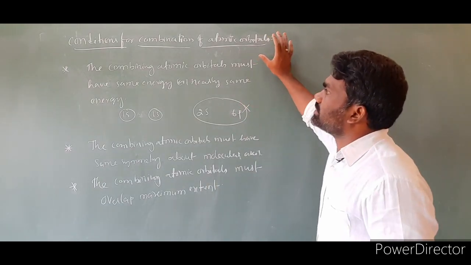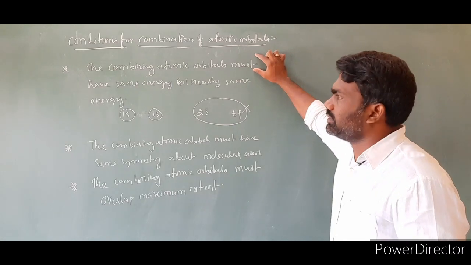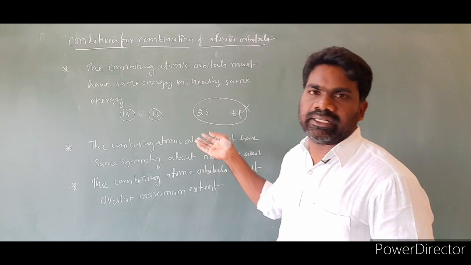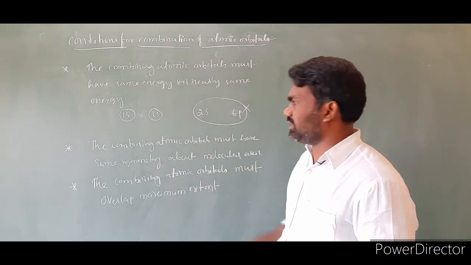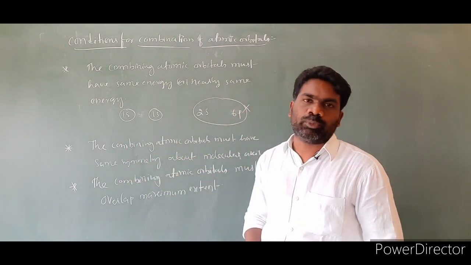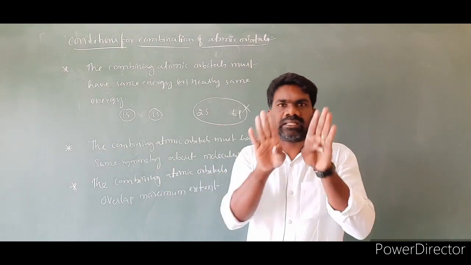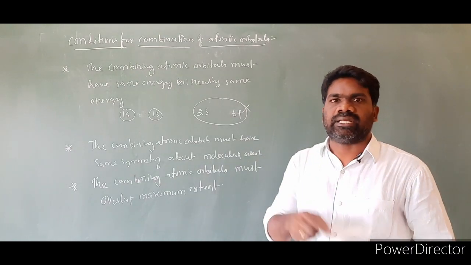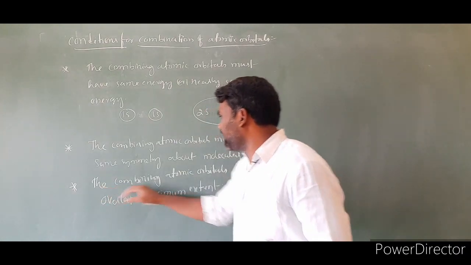So these are the three conditions for the combination of atomic orbitals. One: combining atomic orbitals must have the same or nearly the same energy. If the energies are different, the combination will not be possible. Two: they must have the same or proper symmetry about the molecular axis, so they combine sidewise or end to end. Three: they must overlap to the maximum extent, whether sidewise or end to end. These three conditions should be satisfied to form molecular orbitals from atomic orbitals.